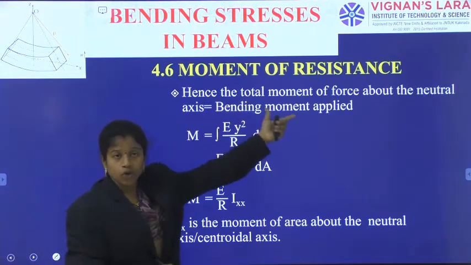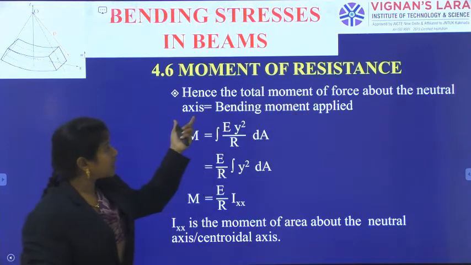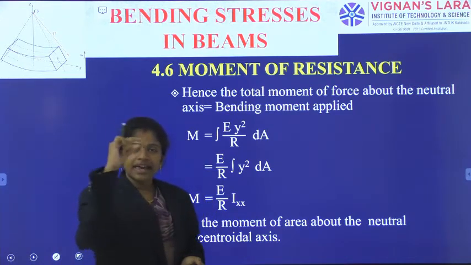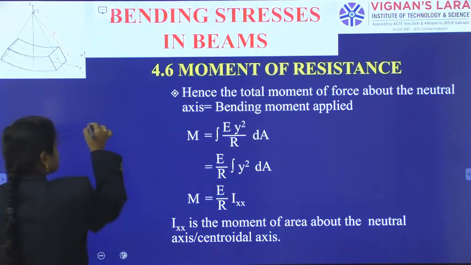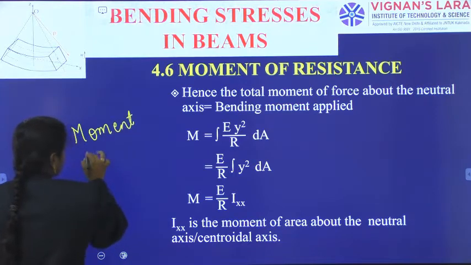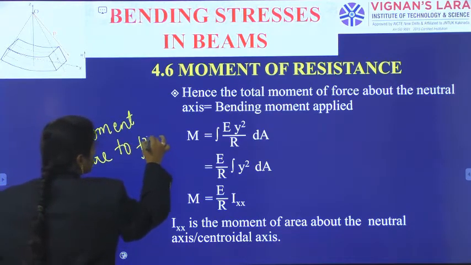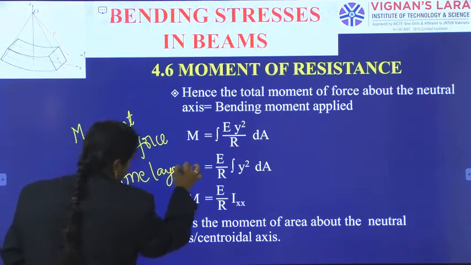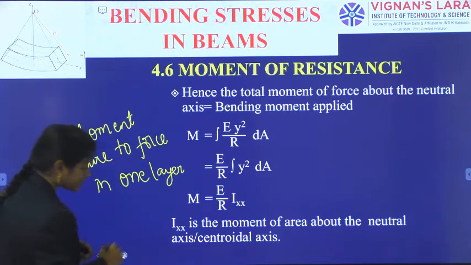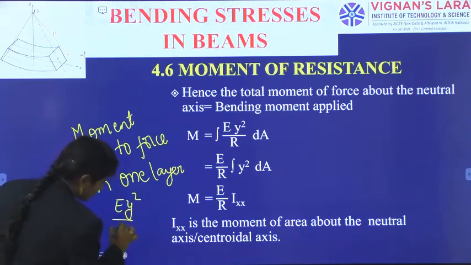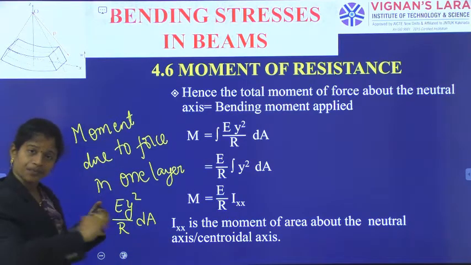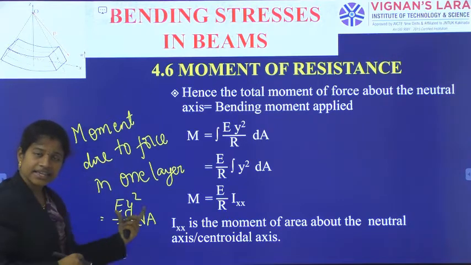Now, hence the total moment of the force about the neutral axis. As I have already mentioned, one layer is having some moment. Moment due to force in only one layer is E y square by r times dA. And so many layers are there. Each layer is exerting some moment.